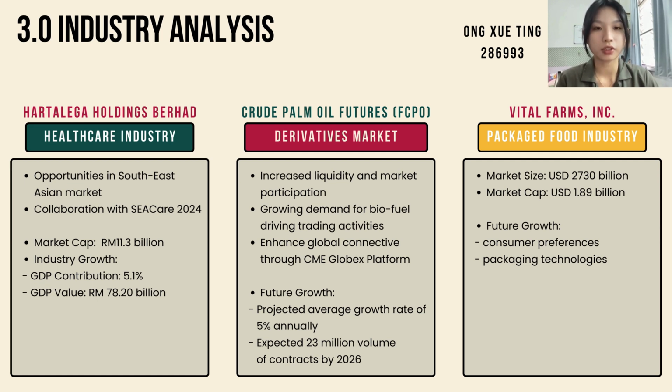The industry has potential for growth through collaboration like CHEA 2024, enhancing its export opportunity. Next, for derivative market, Malaysia derivative market, especially the crude palm oil futures FCPO, has grown significantly due to the global connectivity through the CME Globex platform. The market has increased liquidity and participation with projected average growth of 5% annually. The volume is expected to reach 23 million contracts by 2026.